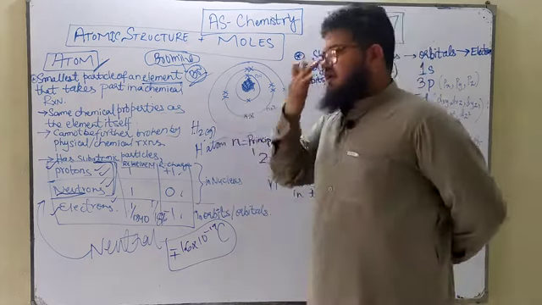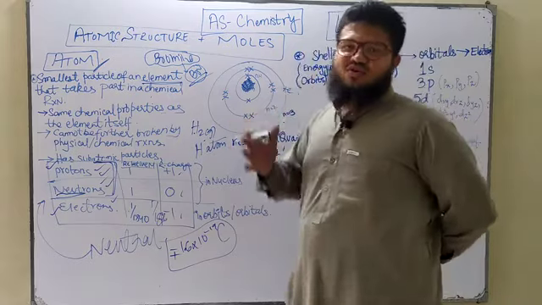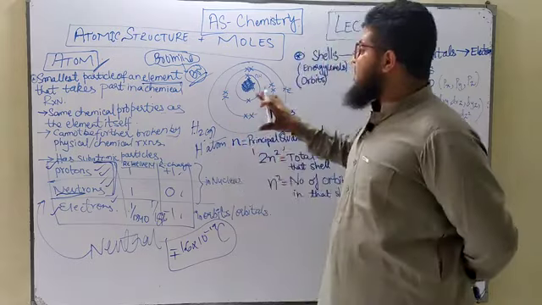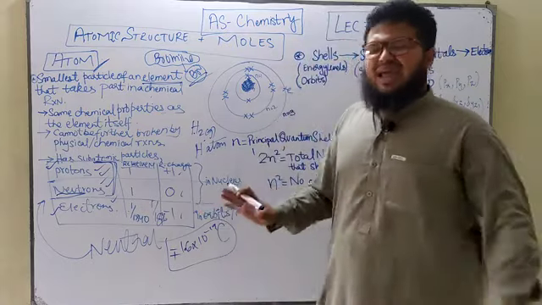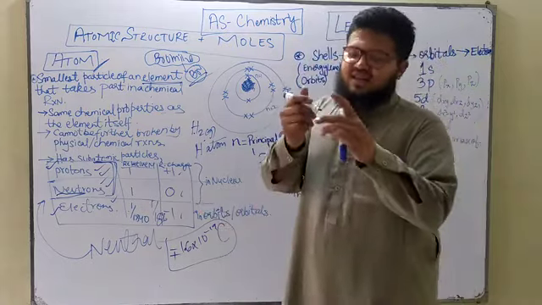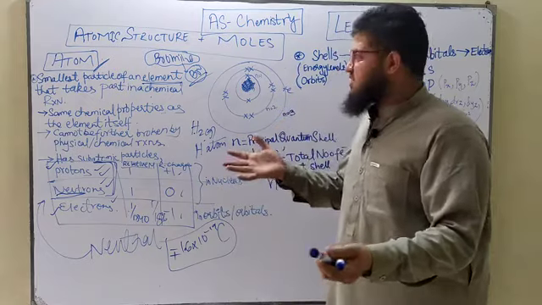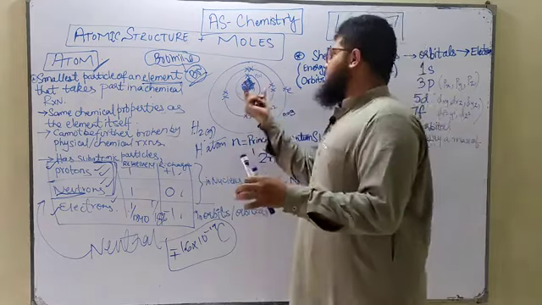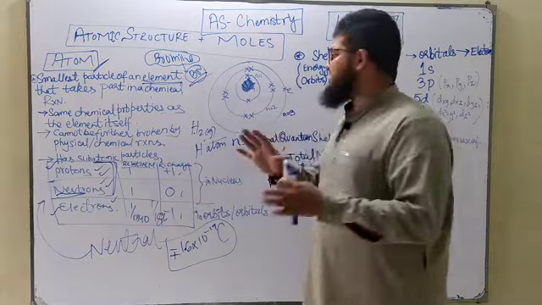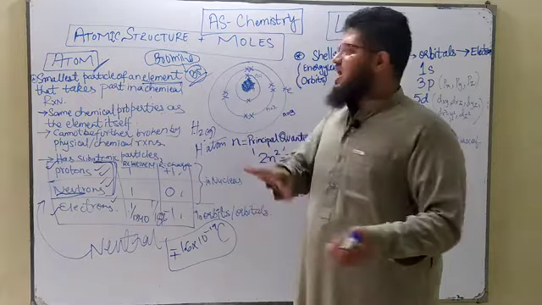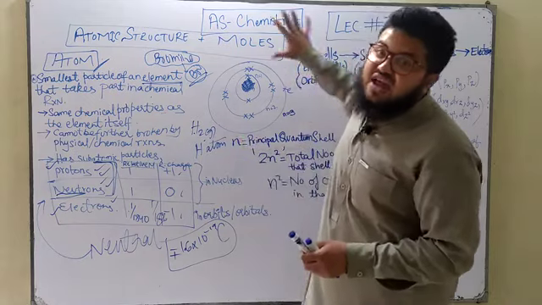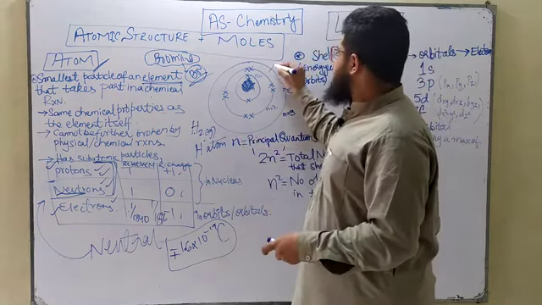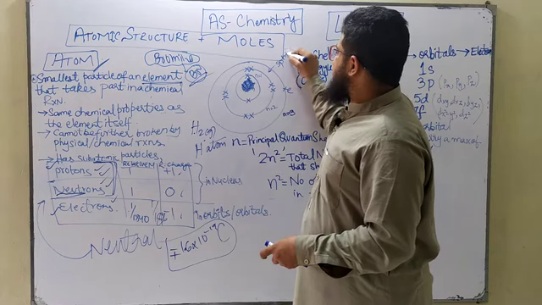But after some time we found out that they are not even complete shells, but rather there is just an electron density around the atom. Anyway, you don't need to go into that detail, it's not a part of our syllabus. For now, just remember that you've got a centrally located nucleus, which contains the protons and the neutrons, and around the nucleus you've got the electrons in a spherical density.